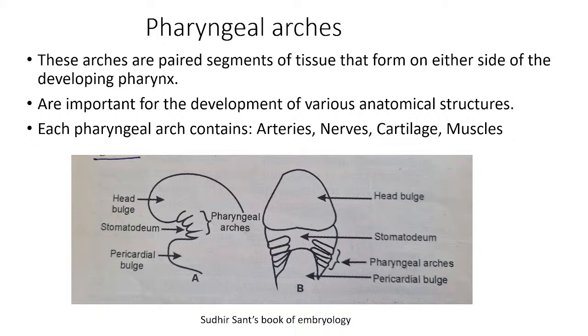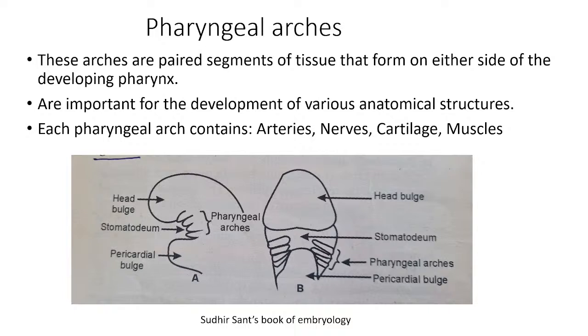So now this is a lateral view of this folded embryo, and this is the ventral view. Again this is a schematic diagram, and here we can see the head bulge, and here we can see the stomatodeum when we look at it from the anterior aspect, and here is the pericardial bulge. And now this area is actually the area where pharynx is going to develop.